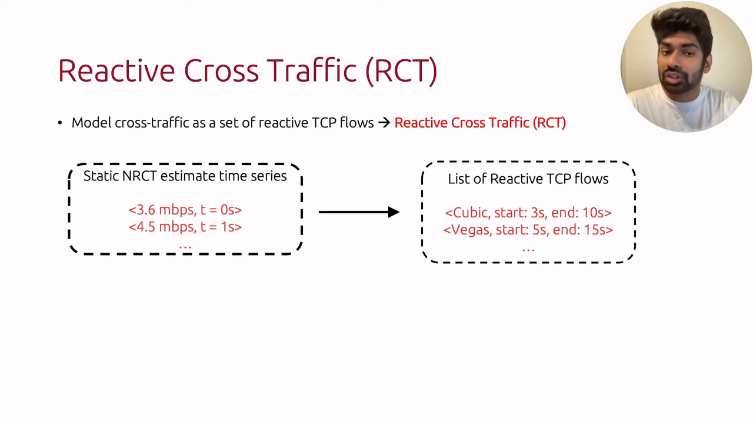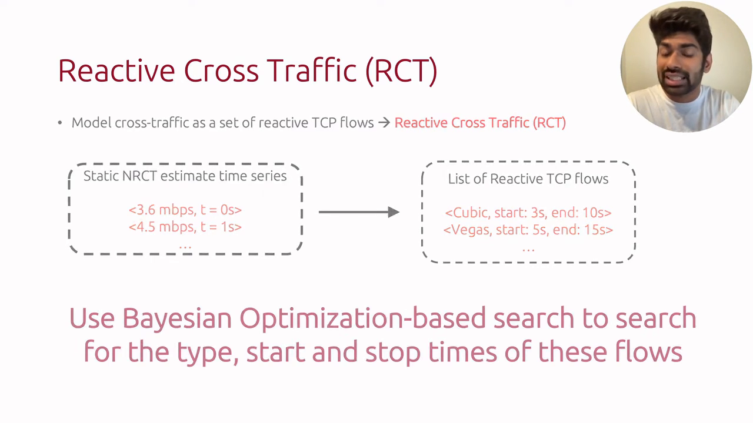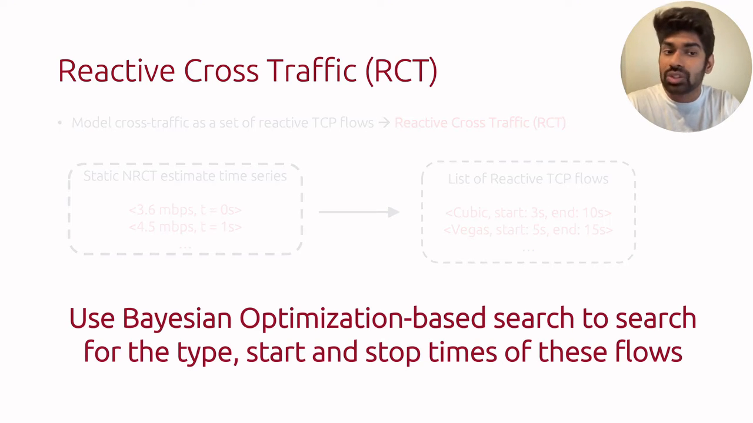Here in this example, the cross-traffic consists of two flows, one running cubic, which starts at 3 seconds and ends at 10 seconds, and the other runs Vegas, which starts at 5 seconds and ends at 15 seconds. Finally, instead of using any sophisticated formulation here, we use a Bayesian optimization-based search to search for these parameters. I will briefly talk about this search process next.